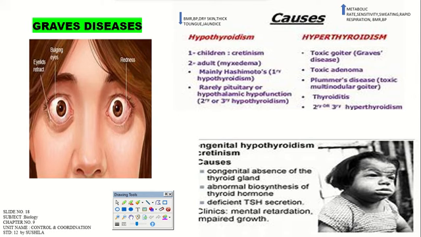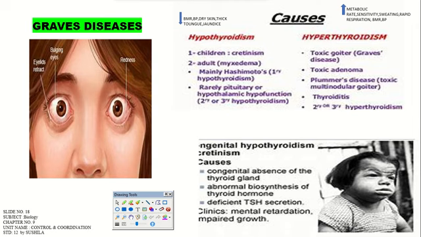Hypothyroidism, what happens? First, if it occurs in children, it leads to cretinism. On your screen you can see a picture of how the child's physical appearance changes from the normal one, right? Deficient TSH secretion is there, with clinical features of mental retardation and impaired growth. And in adult hypothyroidism, it leads to myxedema, right? Rarely, pituitary or hypothalamic hypofunction is there.